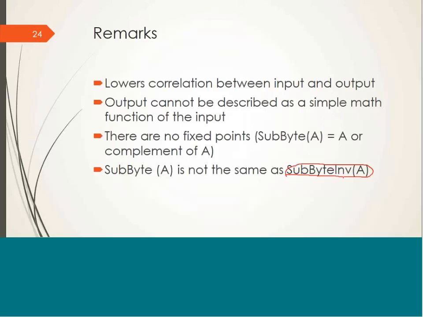So they are not the same. That means given an input to the SBox table, whatever output we are getting will never be the same in the inverse SBox table. We will never get B3 as a replacement of 4B in the inverse SBox table. It is totally different.